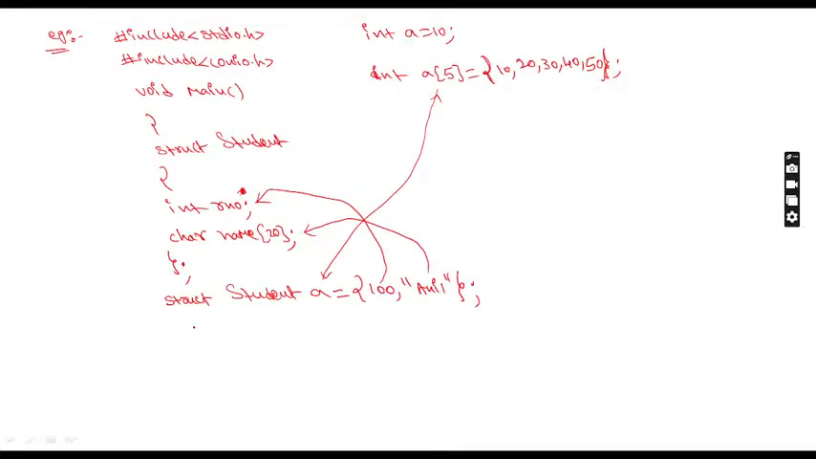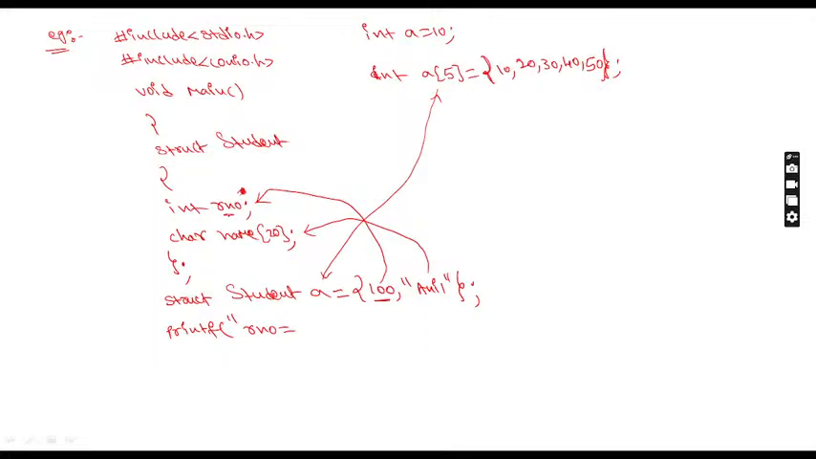Now what can we do after this? Whether this 100 is stored in roll number or not, or whether Anil is available in the name variable or not, you want to check now. So how to check? We can print the result. How to print the results? You know already, we can write printf. What can we write here? Roll number is equal to. Roll number is 100 now.